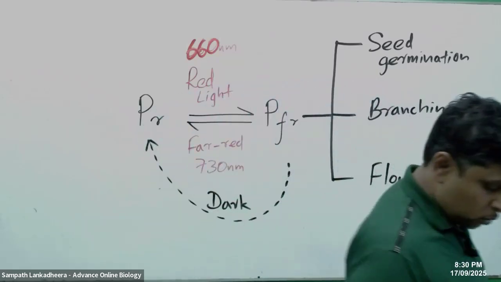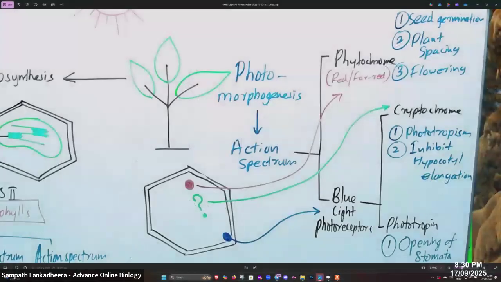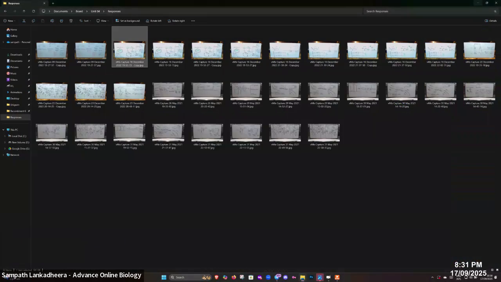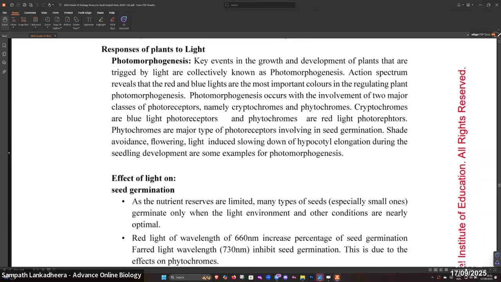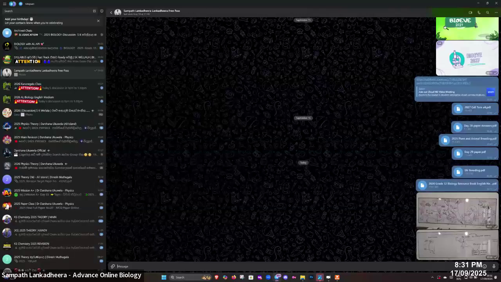We'll quickly go through your resource book. Right, so this is plant responses to light, photomorphogenesis, key event. Just give me 1 minute.